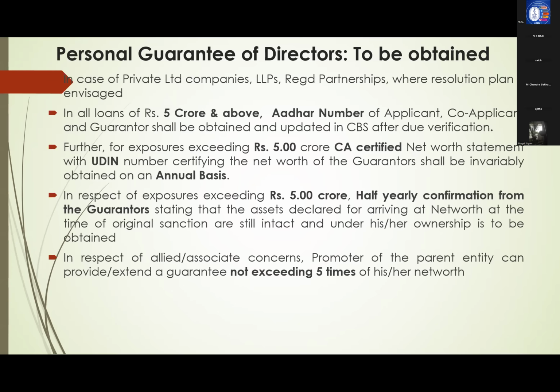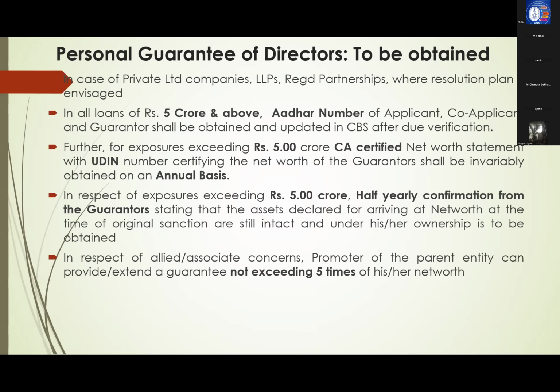In respect of exposure exceeding 5 crores, half-yearly confirmation from the guarantors stating that the assets declared for arriving at net worth at the time of original sanction are still intact under his or her ownership. Whatever securities the guarantor has given at the time of first sanction of the loan, those securities are still intact and not dealt otherwise.